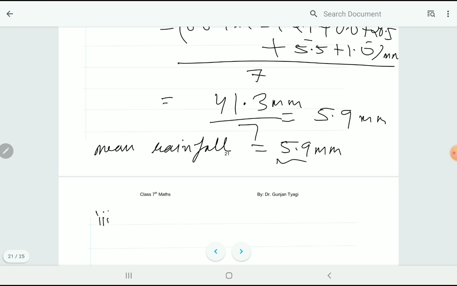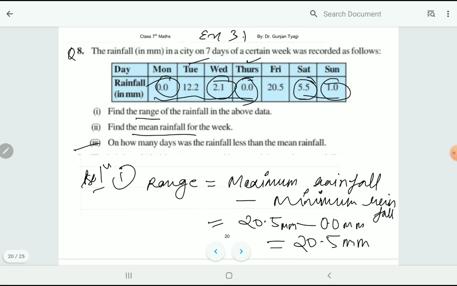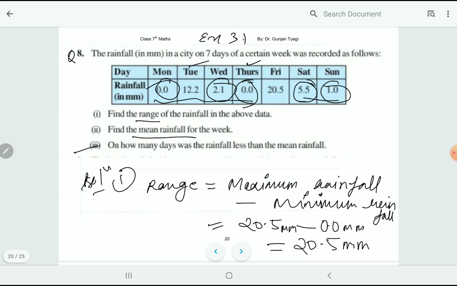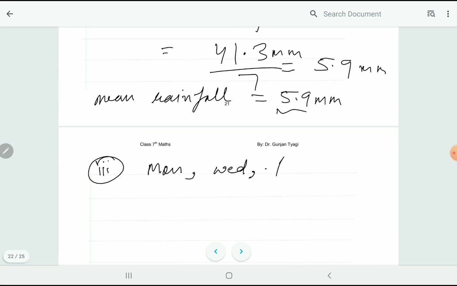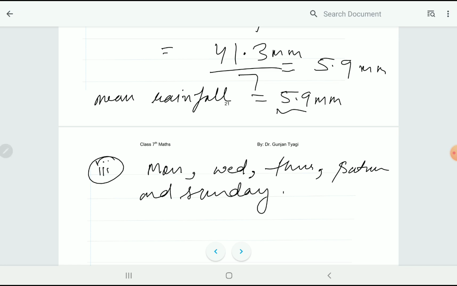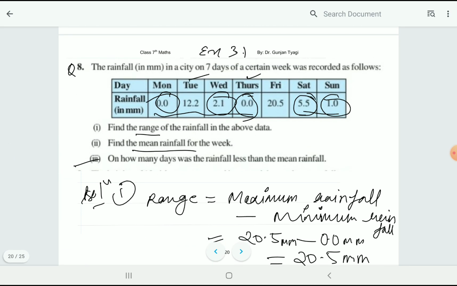So the answer of the third part, we can write: Monday, Wednesday, Thursday, Saturday and Sunday are those days which have rainfall less than the mean rainfall. These are the days, equal to 5 days. Total 5 days have less rainfall than the mean rainfall. So question number 8 is completed.